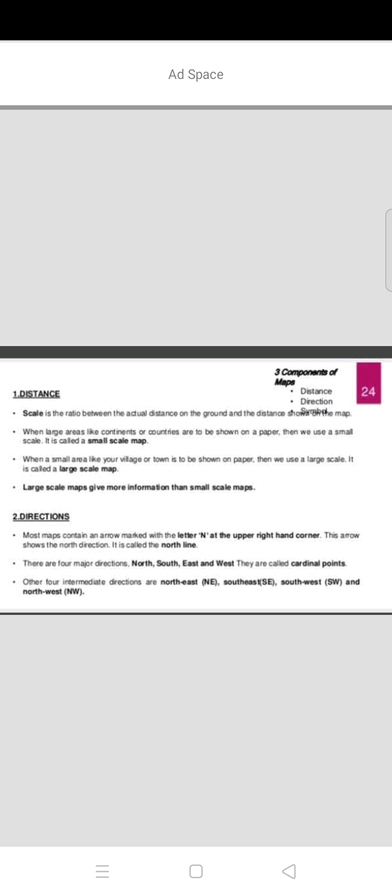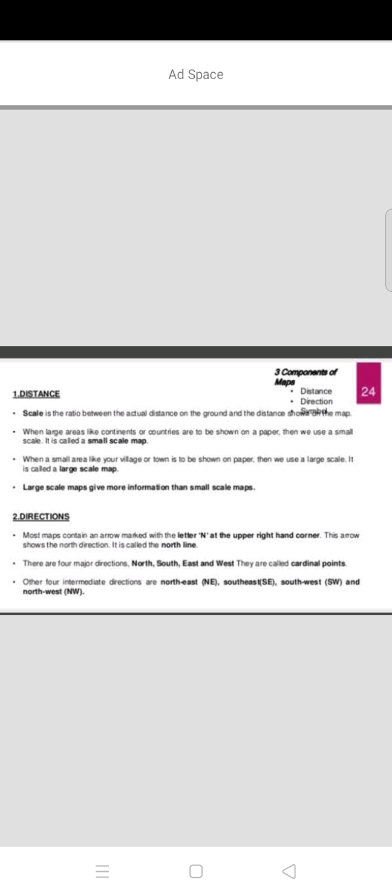Northeast, southeast, northwest and southwest. These are the sub directions. 4 main directions and 4 more sub directions, totally 8 directions.